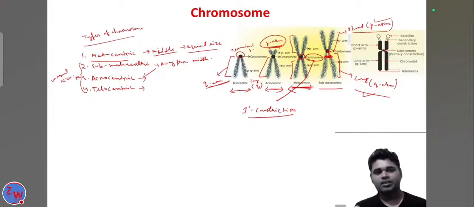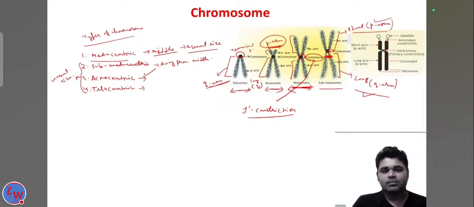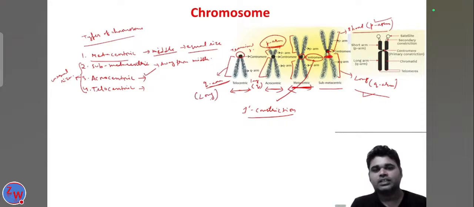That means a very long arm and a very short arm are formed. In the telocentric, the centromere is present at the terminal. That means one arm is formed, and that arm is the long arm, the Q arm. So these are the different types of chromosomes on the basis of the presence of the centromere in the chromosome.